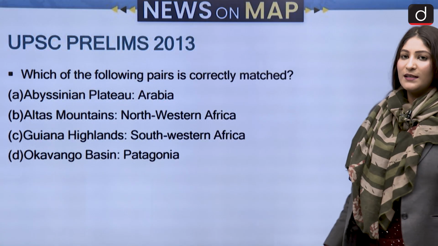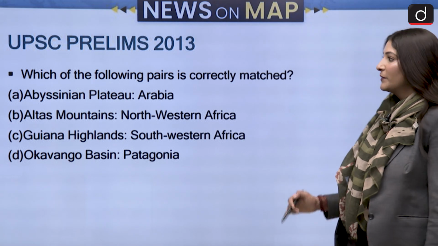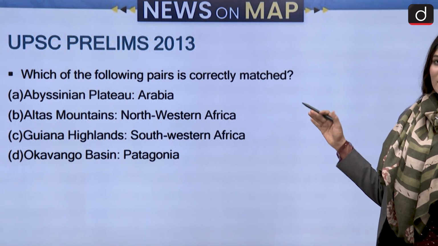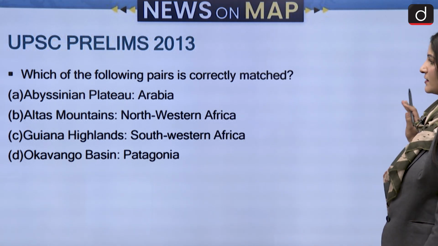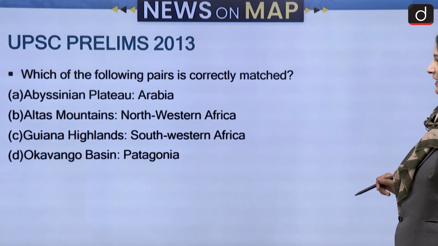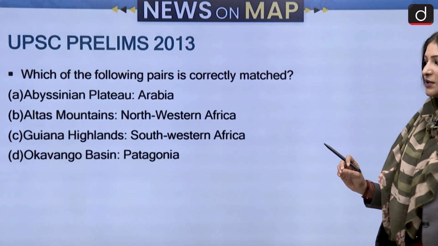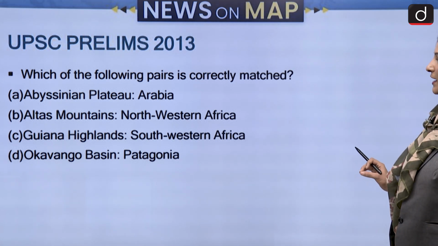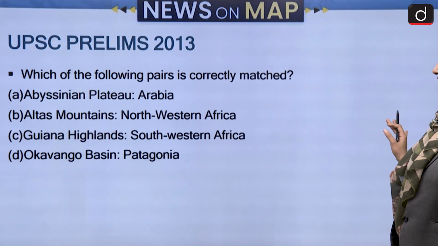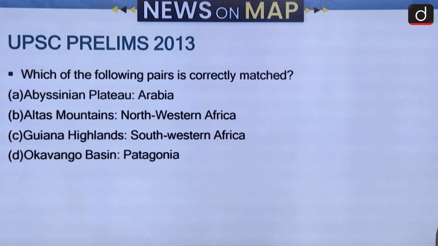Then this is a UPSC prelims question of 2013. Second last question this is. Then we have the practice question in the last. Which of the following pairs is correctly matched? Abyssinian Plateau, Arabia; Atlas Mountains, Northwestern Africa; Guiana Highlands, Southwestern Africa; Okavango Basin, Patagonia.